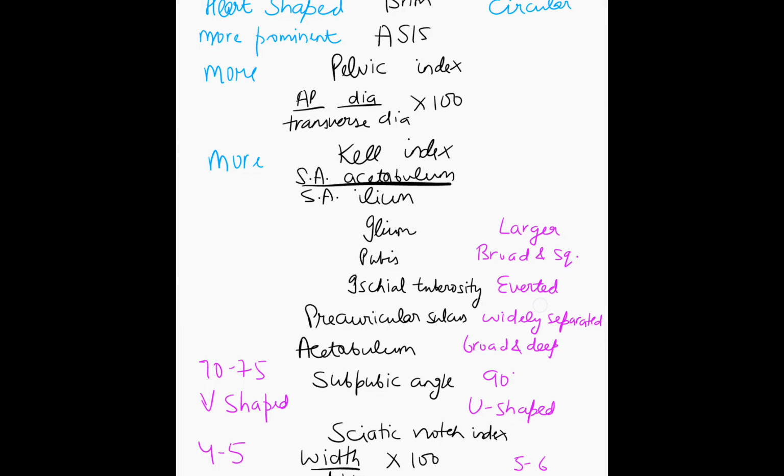In the ilium, it is larger in females. Ischium, ischial tuberosity is everted, and in the pubis, it is broad and square. So ilium, ischium, pubis are all more in the females. Pubis broad and square, ilium larger, ischial tuberosity everted. And the preauricular sulcus will be widely separated in females. Acetabulum will be broad and deep in the females.